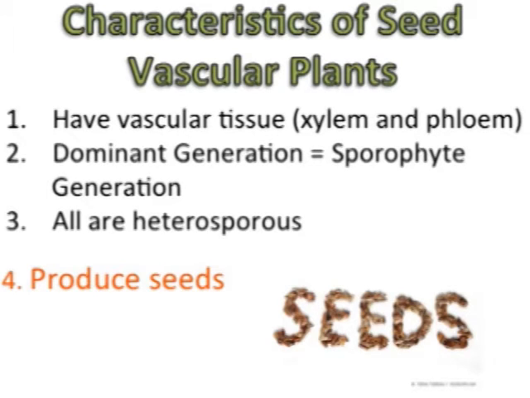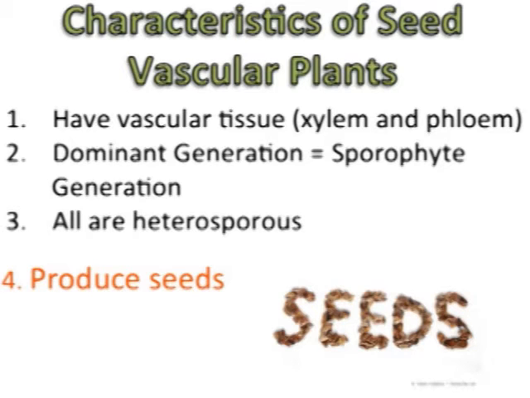Vascular seed plants obviously produce seeds. This is the reproductive part of the plant that contains a plant embryo and stored food. The advantage of having seeds is that vascular plants no longer are dependent on water for fertilization. These plants will also produce pollen. This pollen can be transported via wind or animals.